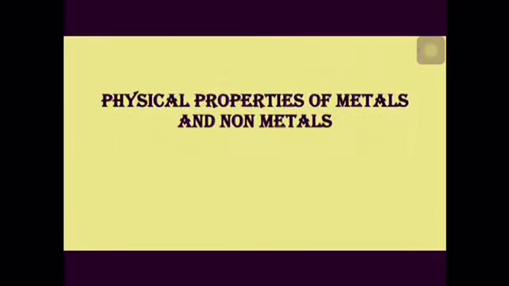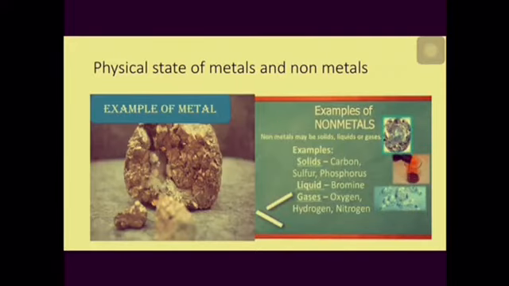As we know, metals and non-metals are differentiated on the basis of some properties. Let us discuss those properties. First, we will discuss physical properties of metal and non-metal. Before discussing the difference between metal and non-metal on the basis of their physical property, let us discuss the properties in detail. Metals exhibit entirely different properties from non-metals. In that, first is physical state of metal and non-metal. Physical state means whether they occur in solid, liquid or gaseous state.